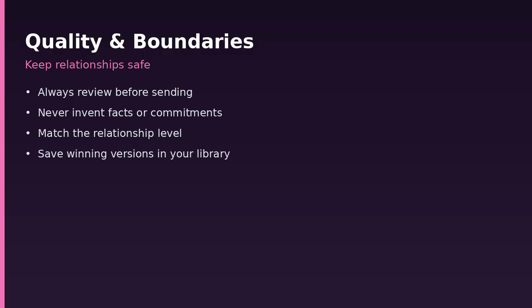Example, internal status update. You need to inform 5 colleagues about a project change. The short update template returns 3 clear sentences. What changed, why, and what is expected from each person. You add 1 specific name and send. Total time under 2 minutes. Example, tone shift. The same decision must be communicated to the internal team and to the client. You ask for 2 versions. The internal version is direct and uses shared context. The external version is more formal and focuses on benefits and next steps. Both stay consistent in facts.